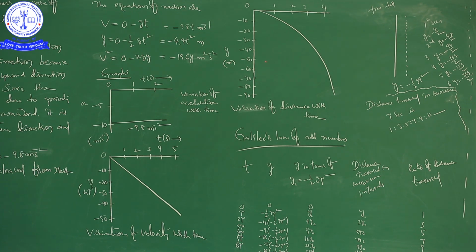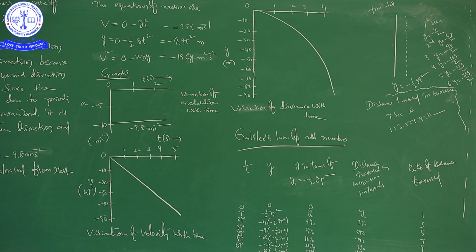So, what is the formula for distance? This is the formula, right. So, here it is 0. After 1 second, you substitute 1 here. Here we have to substitute 1. So, minus 4.9 meters. Regarding magnitude, 4.9 meters is the distance within the 1 second time interval.